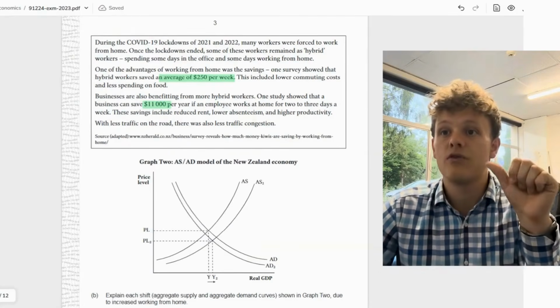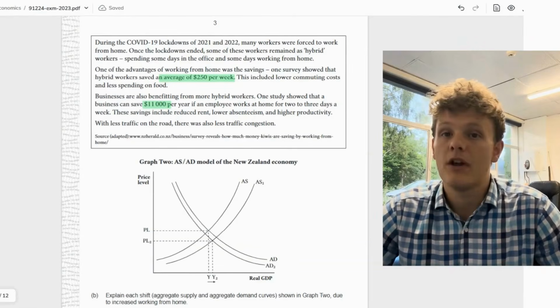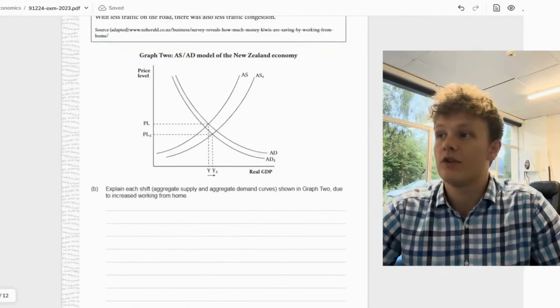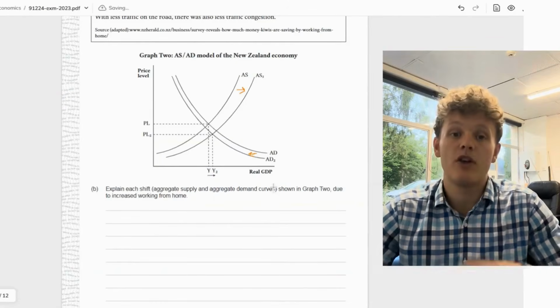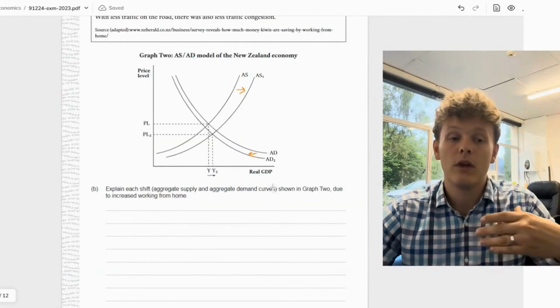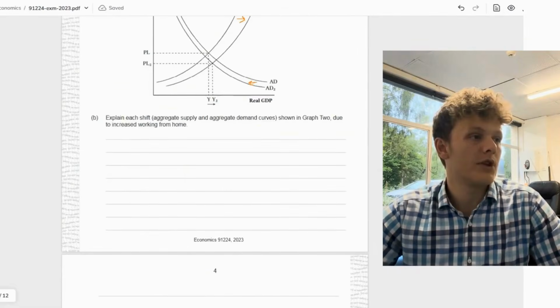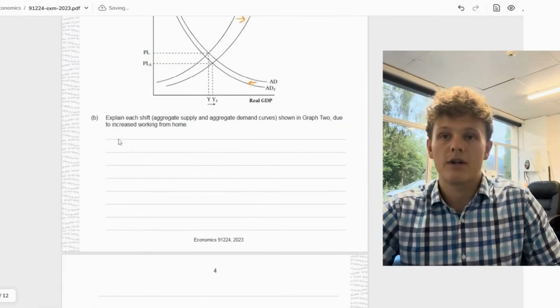These savings include reduced rent, lower absenteeism, higher productivity, and with less traffic on the road, there was less traffic congestion. So our job is again to show the two shifts. The first thing to be noted here is while AS is increasing because of that decrease in cost of production, AD is actually decreasing because of the decrease in consumer spending on the travel and the food costs associated with working from the office. So they're shifting either way, and we're going to post up both of those answers so we can talk about them here.